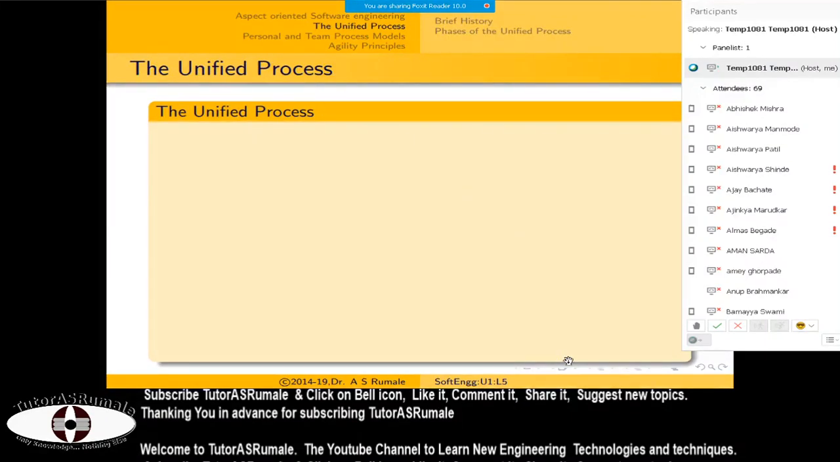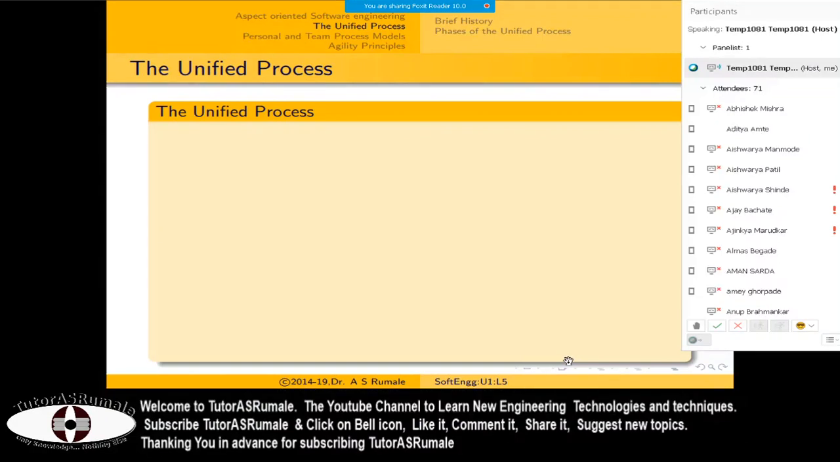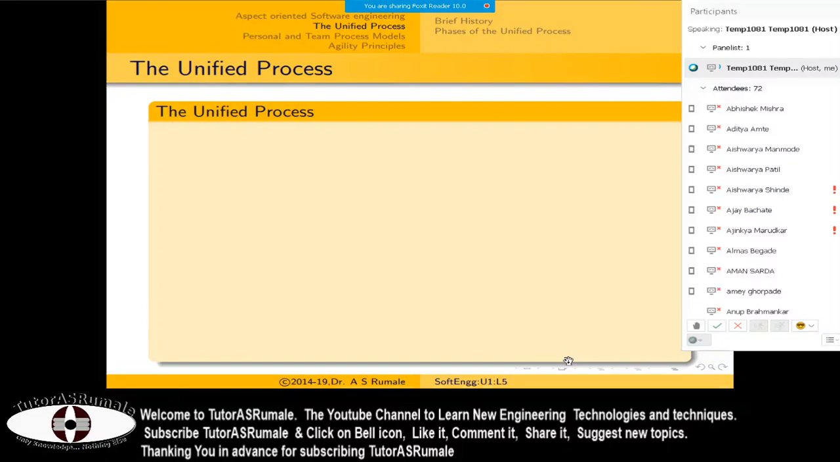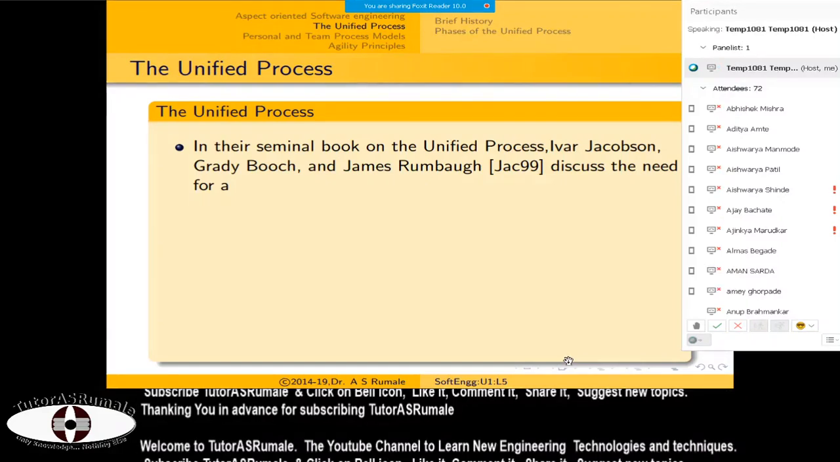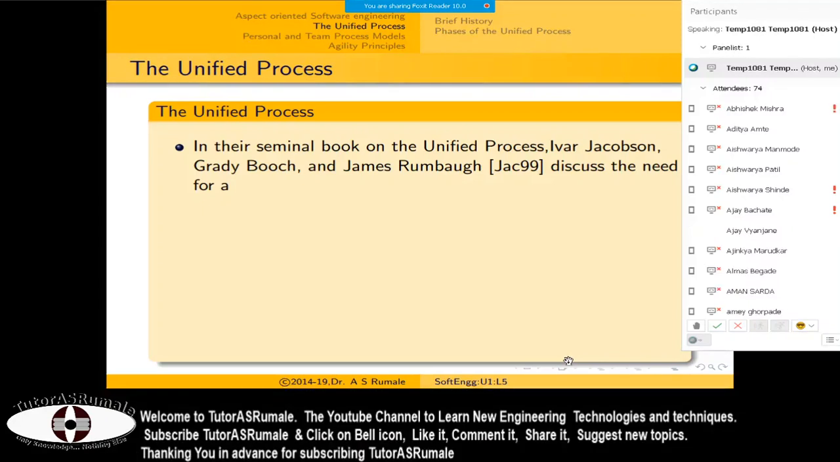Then comes the unified process. Now, what is the unified process? Rational Software was started by James Rumbaugh, Ivar Jacobson, and Grady Booch. In 1999, they came up with a unified process, the Rational Unified Process, which is an evolutionary process.